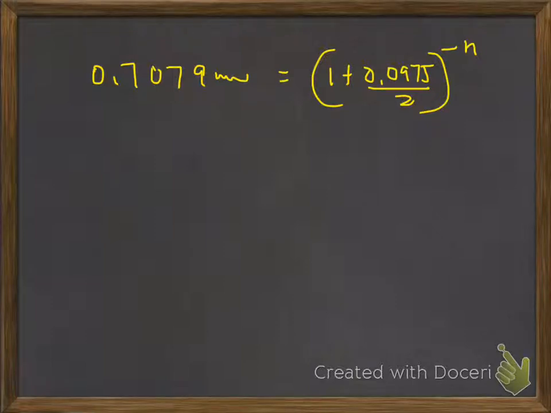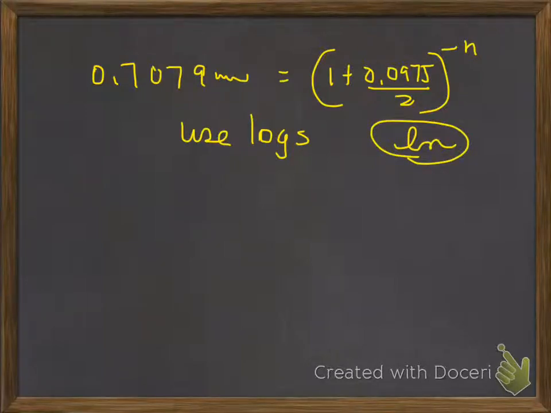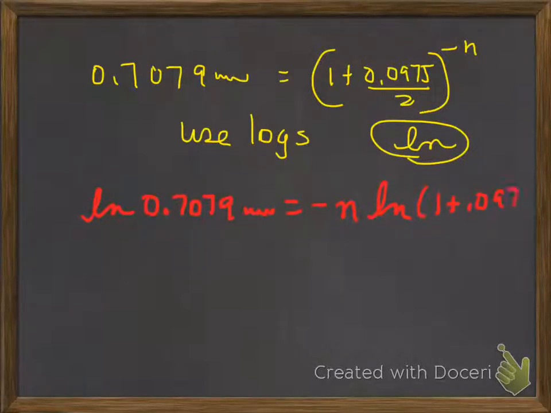Now, in order to solve an exponential equation, which is what this is, we need to use logs. And in our case, we're going to use the ln function. So the ln function is going to give us a new equation that says ln of 0.7079, whatever's on your calculator display, is equal to minus n times the ln of 1 plus 0.0975 divided by 2.